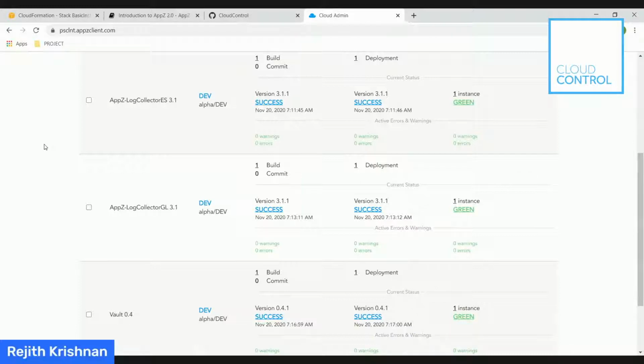You saw the diagram, and these 3 log collector applications, MongoDB, Elastic, and Graylog, enable the log collection and visibility from the dashboard. So once you deploy your application, its logs will be visible from the dashboard.